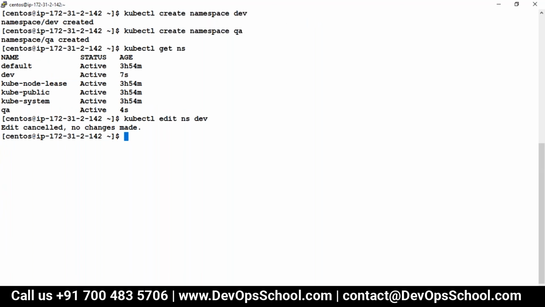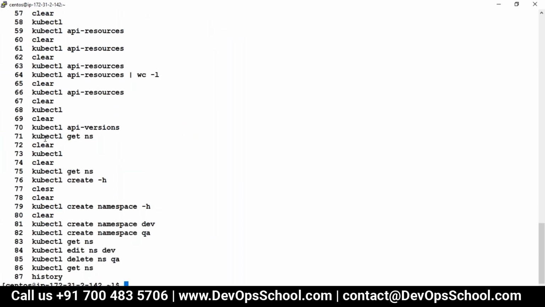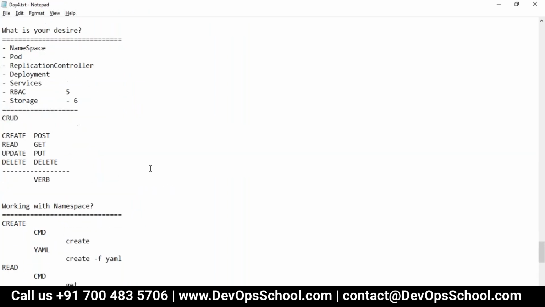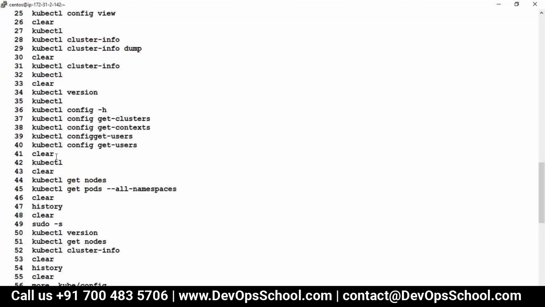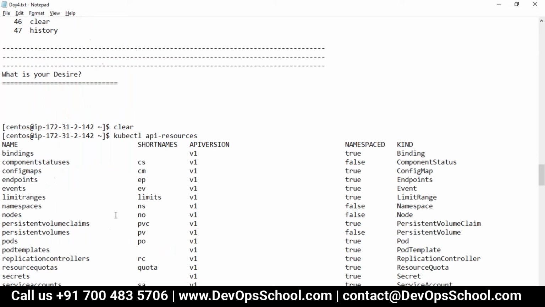Done. Now guys, I want to delete this. Delete ns QA. I want to delete. I deleted. That's all. So now whatever you did with the namespace, you have to do with all the resources, provided you know what you want. Gone. It's so simple. So these are the commands I ran in order to show you all this stuff.